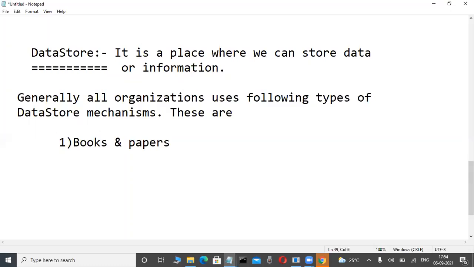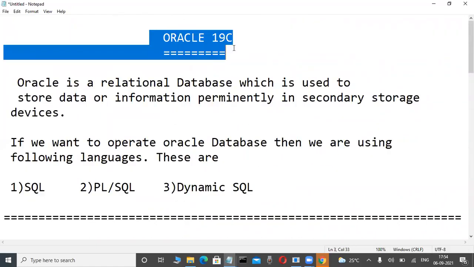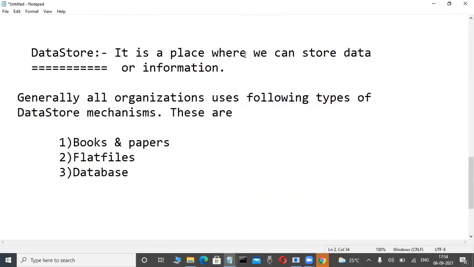Second one, before 1960, the flat file concept is there. What is that? Today we are starting. Flat file approach means files only. Third one, from 1960 onwards, databases. Database means, in our course, these types of things are what we are learning. So now first write it.